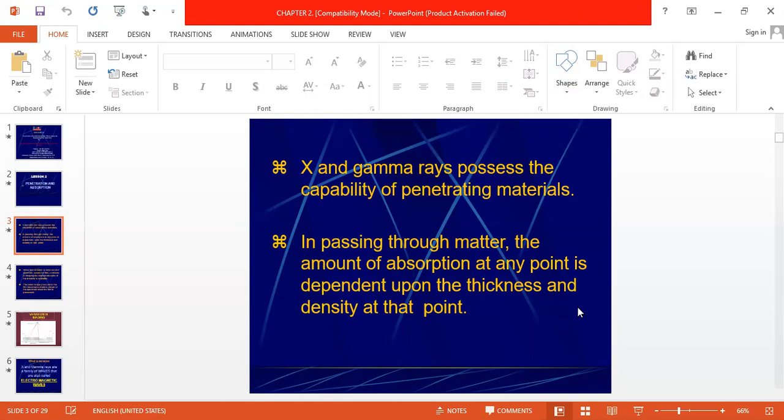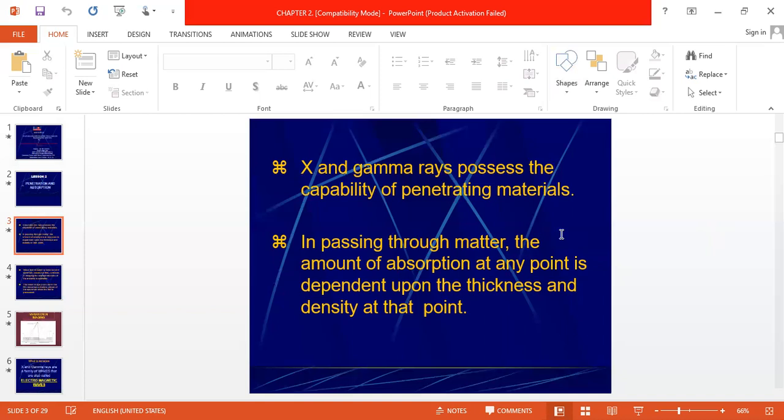Now energy is related to frequency and wavelength. If suppose the ray has a shorter wavelength, it will have higher frequency, and higher frequency will have the highest energy, and that higher energy will penetrate bigger thickness, or we can say higher thickness. So X-ray and gamma rays possess the capability of penetrating material.